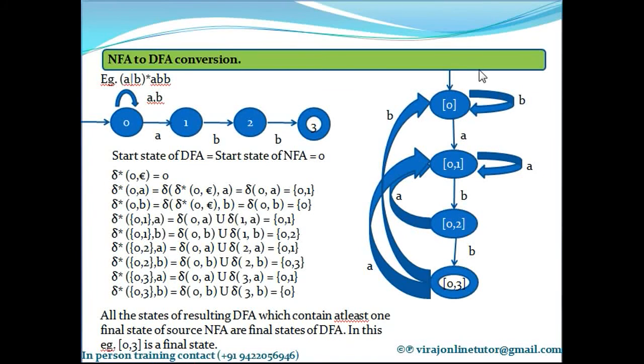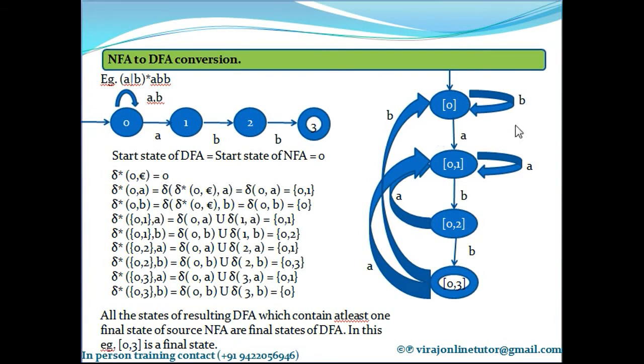Now you have to simply mark the states. The start state of your DFA is the start state of NFA, so 0. Mark that first 0 state here. Any other new states you found out? Yes, 0, 1 was a new state, so 0, 1 is the next state in my DFA. 0 is already marked, 0, 1 is marked. 0, 2 is a new state, so just draw it. 0, 3 is a new state, just draw it. 0, 1 and 0 are already drawn. Great. So all the 4 states that I found out while computation, I have marked here.